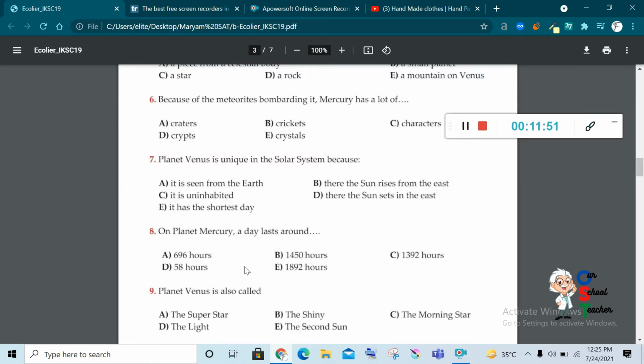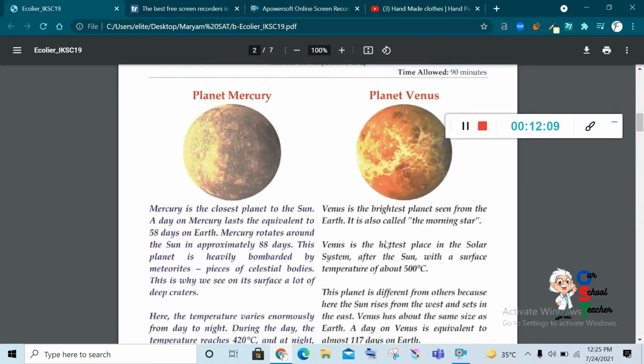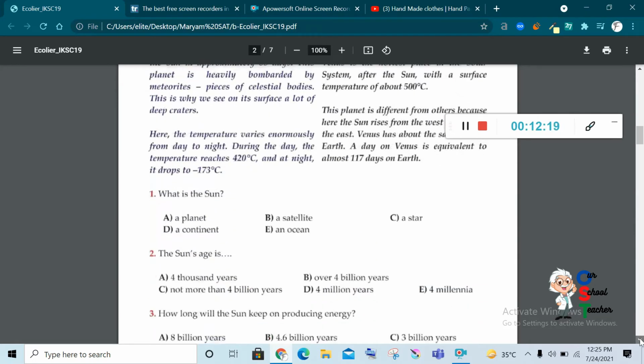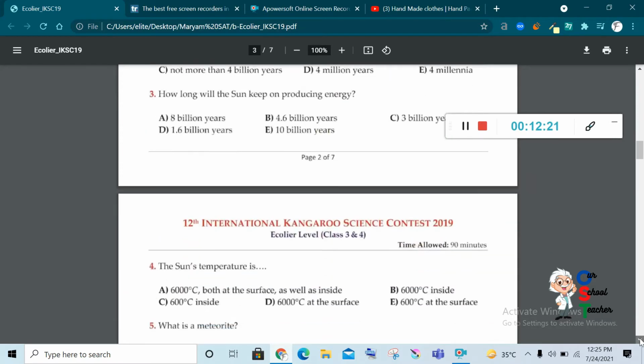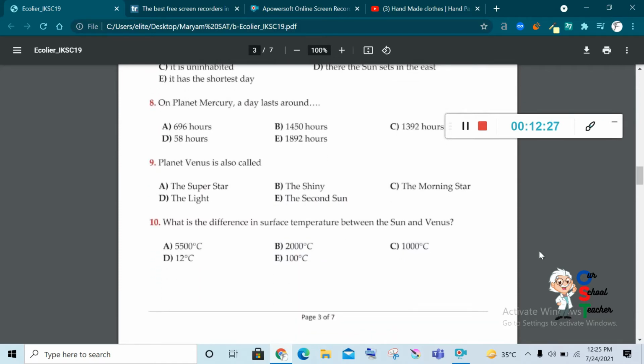Now, on the planet Mercury, a day lasts around. You can see hours. They have given the answer in the form of hours, but we have seen in the para that a day on Mercury lasts the equivalent of 58 days on the Earth. 58 days. They are using the word day. So you need a little bit of calculation because the options are in hours. How can you calculate it?